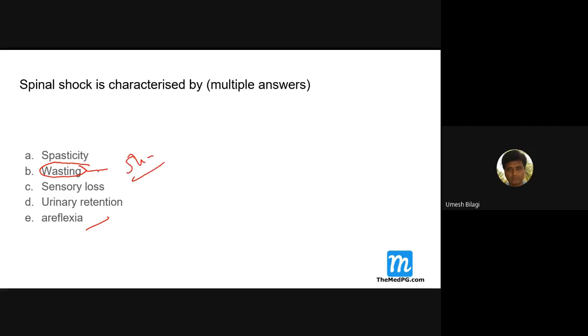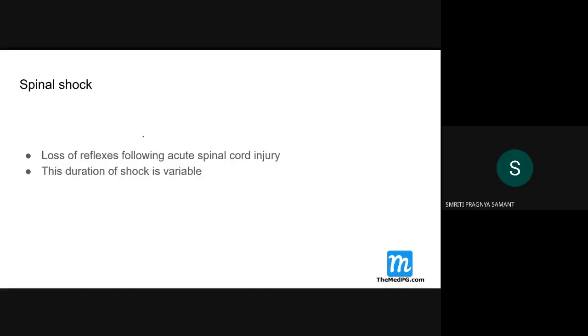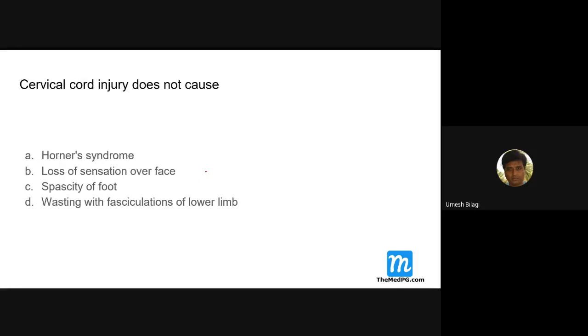And in UMN paralysis, you don't get wasting. Spinal shock is a disease of the UMN, not LMN. Spasticity. So there is loss of reflexes following acute cord injury; duration of shock is variable, in fact.